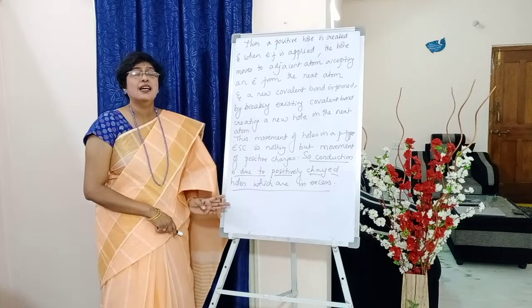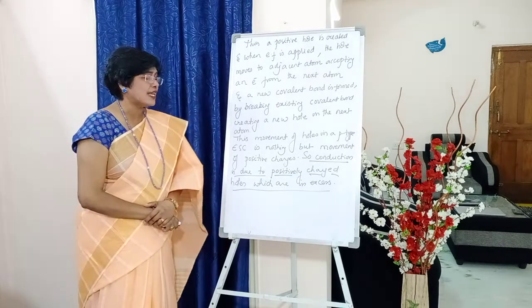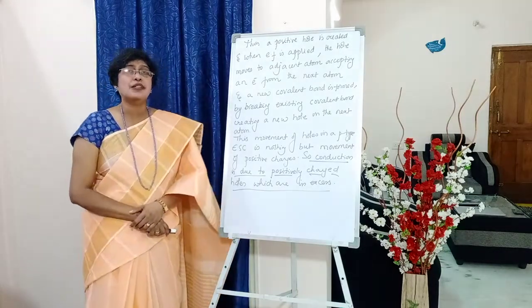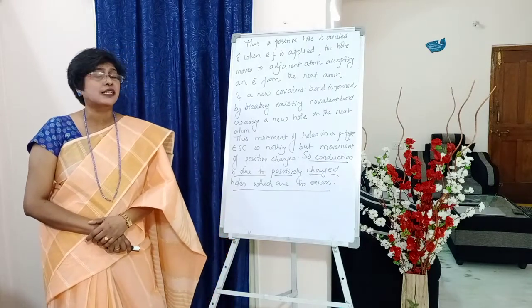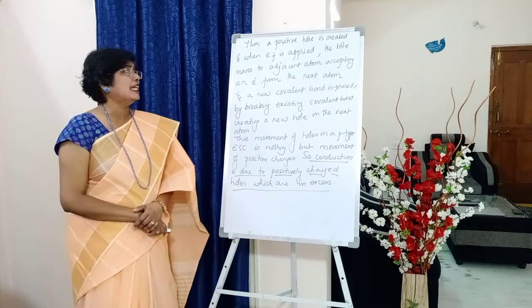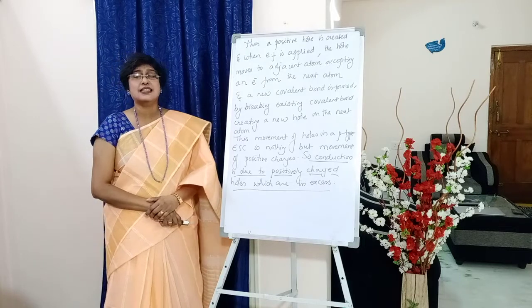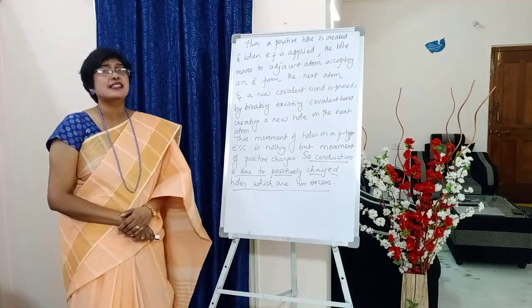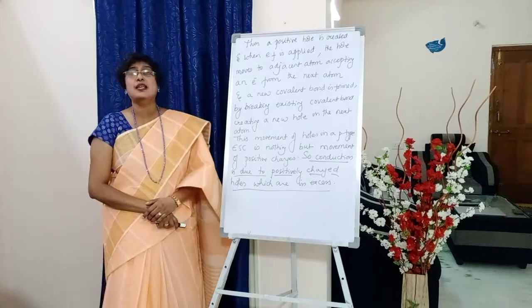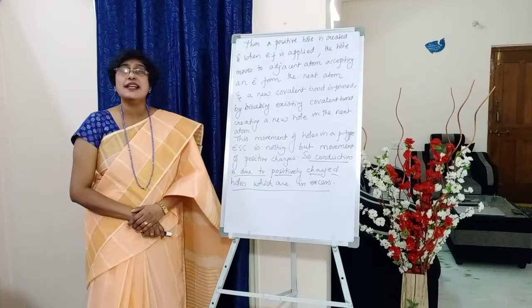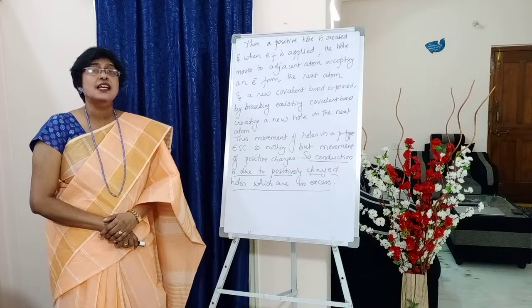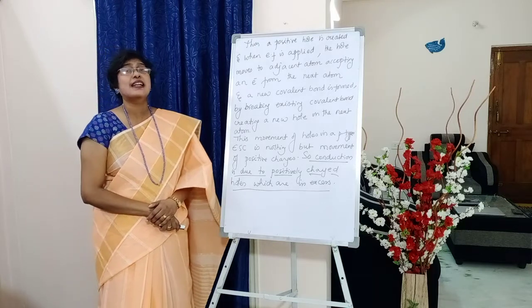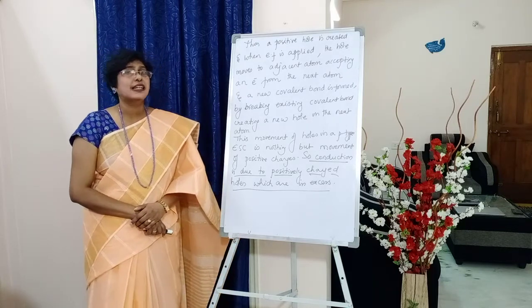So here only positively charged holes are responsible for the flow of electricity in a p-type extrinsic semiconductor, whereas in n-type extrinsic semiconductor, the excess electrons donated by the impurity atom are responsible for the flow of electrons. That means they are responsible for the electrical conductivity.